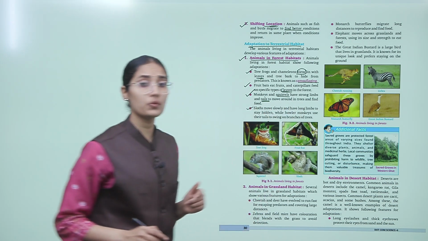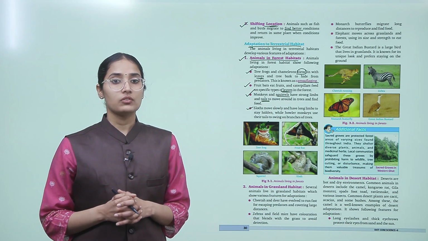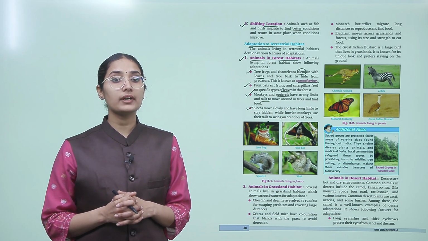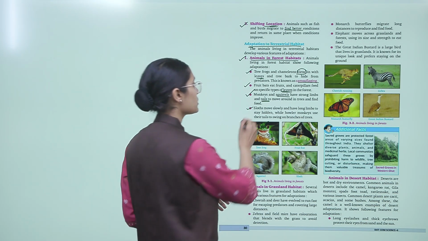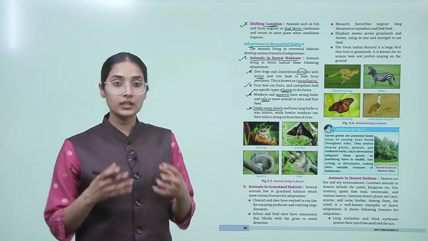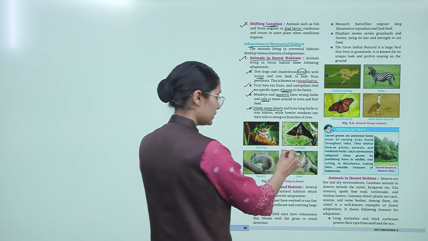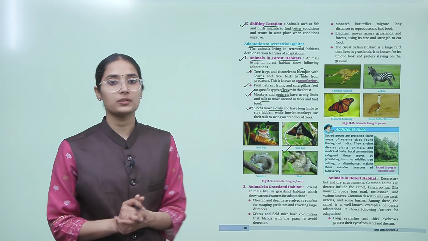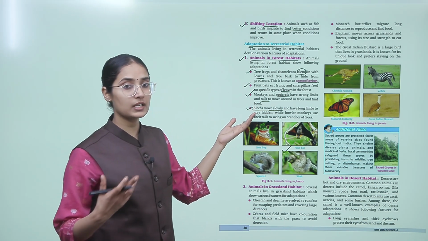Sloths move slowly and have long limbs to stay hidden, while howler monkeys use their tails to swing on branches of the trees. See here, the sloths move slowly, okay, and therefore they have long limbs so that they can stay hidden in a particular tree in a position, okay. So these are the different kinds of adaptation the forest animals show.